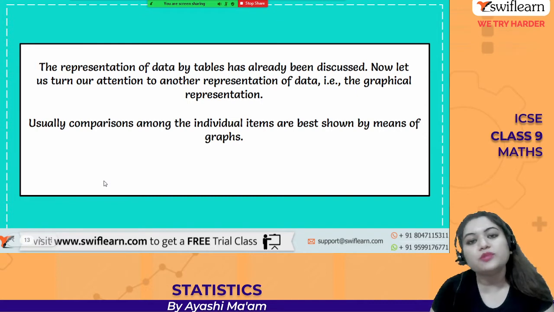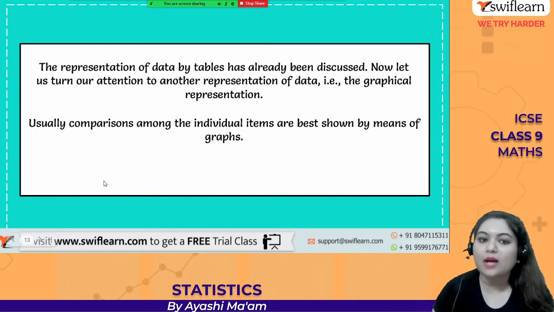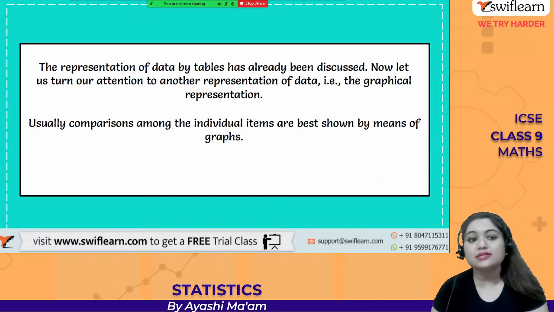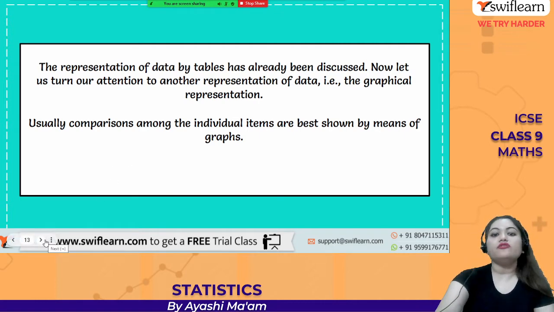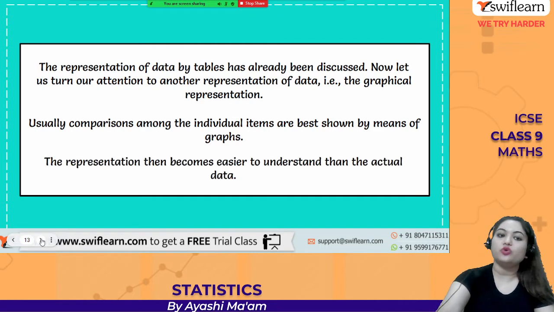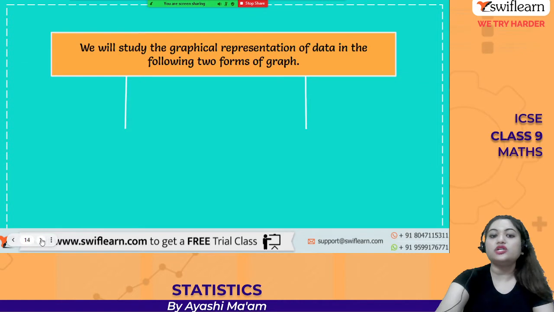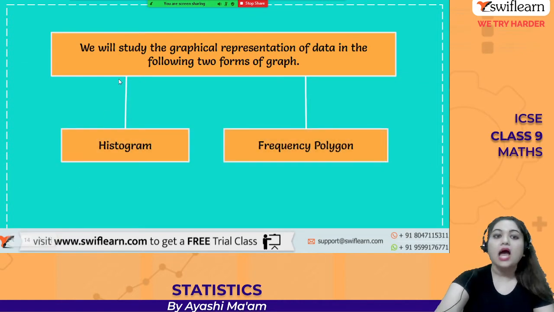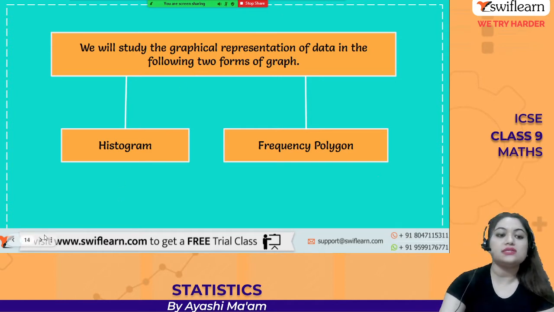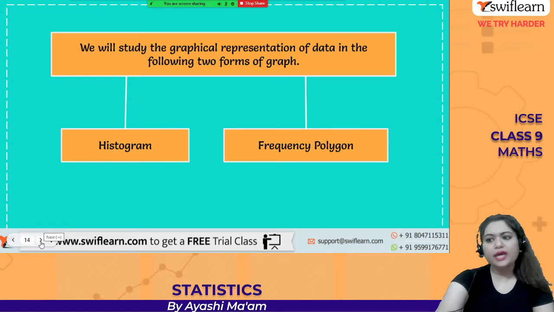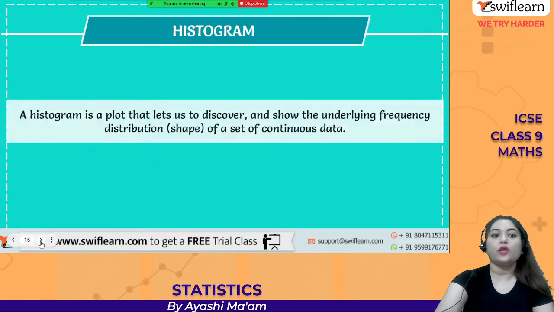Whenever you represent the data in the form of tables, it becomes very easy, right? We have already discussed it. Whenever you want to compare among the individual items, the best comparison you can show is by means of graphs. The representation then becomes easier to understand than the actual data. Now there are 2 forms of graph for the graphical representation of data. One is the histogram, another one is the frequency polygon.